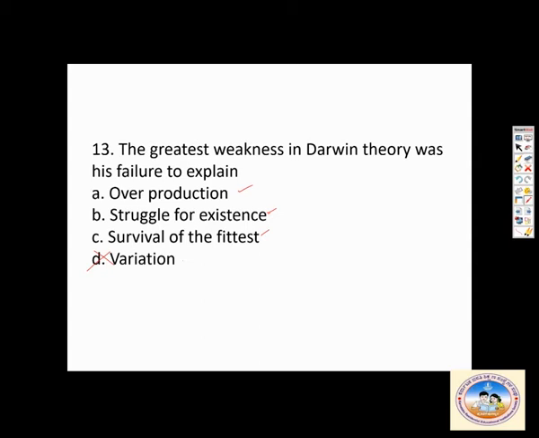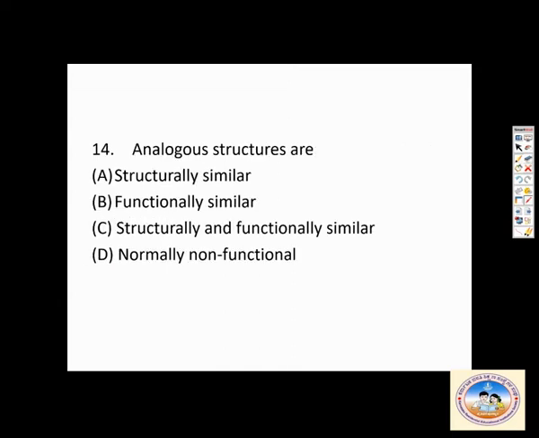Then analogous structures are... So here, analogous structures are not structurally similar. Homologous structures are structurally similar. Functionally similar, yes, it is correct. Structurally and functionally similar is wrong. Normally non-functional is wrong. So B is the correct answer. Go to the next one.